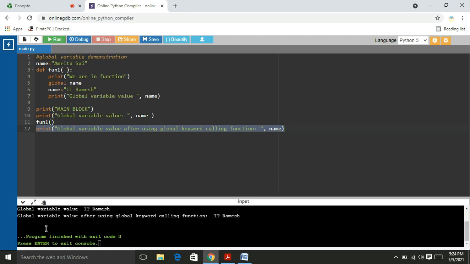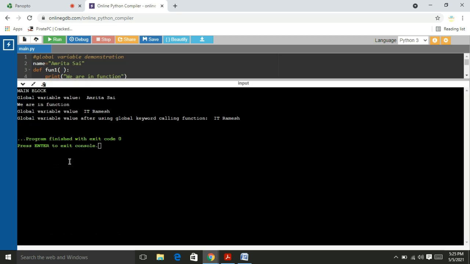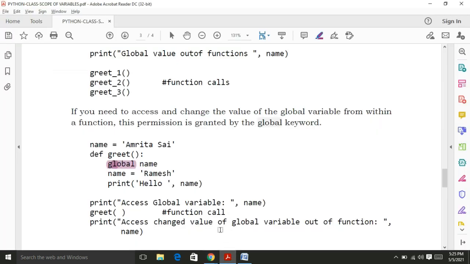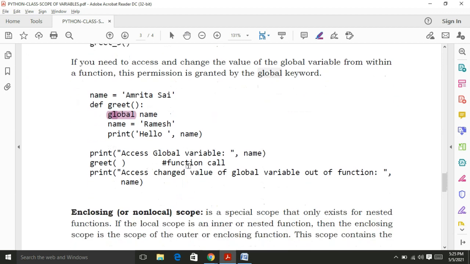Observe carefully. That means we are able to change the value of the global variable within a particular block of the code by using the global keyword. Okay, friends, do you understand? This is the concept.